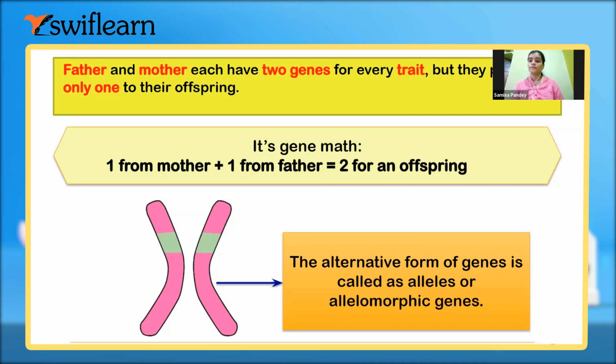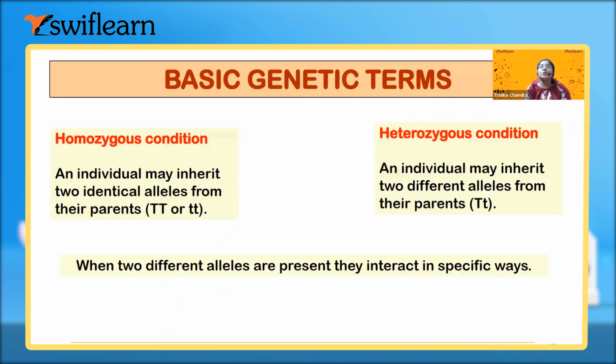Now we will come to the different terms related to genetics. First we have to know the basic terms of genetics, and then only we will go to the monohybrid, dihybrid cross, and so on.